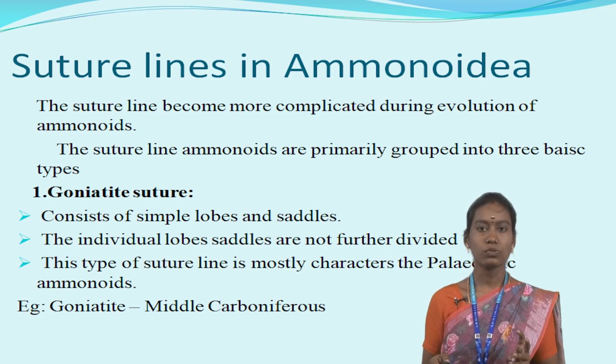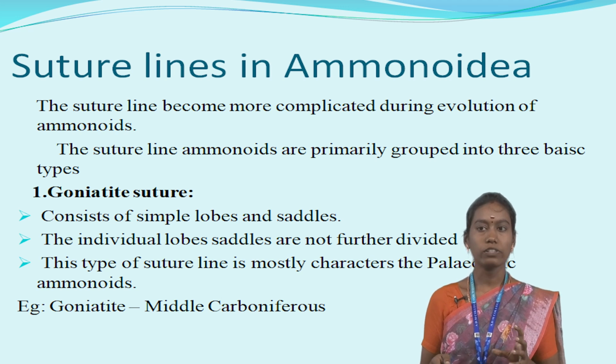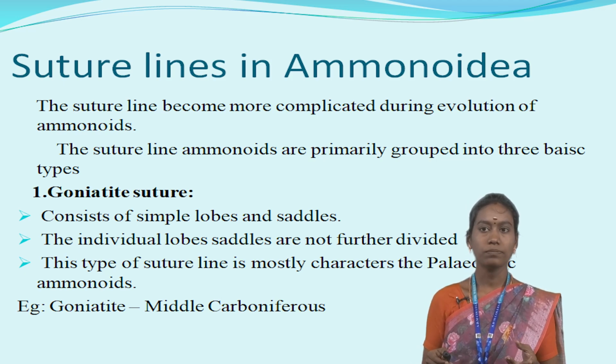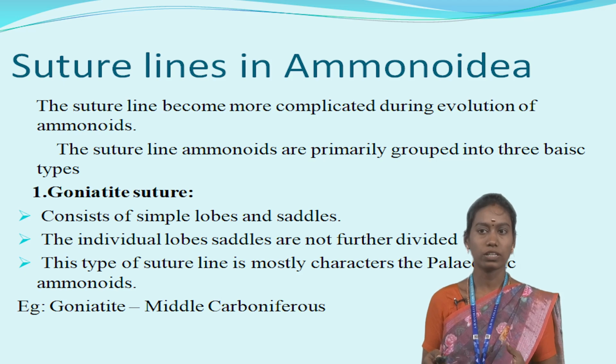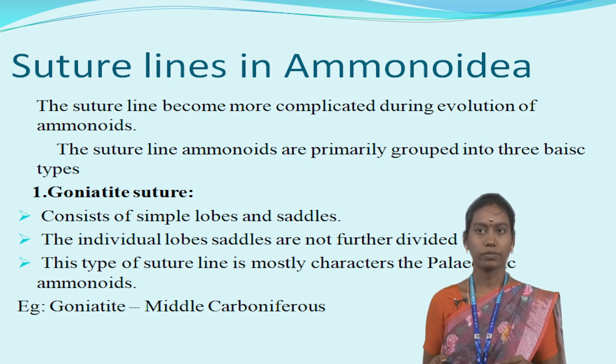The first one is known as goniatite suture. It consists of simple lobes and saddles. The individual lobes and saddles are not further divided. This type of suture mostly characterizes the Paleozoic ammonites, which were formed during the Paleozoic period. For example of goniatite suture, we can say Middle Carboniferous. During the Middle Carboniferous age, there are more ammonites showing the goniatite type of suture.